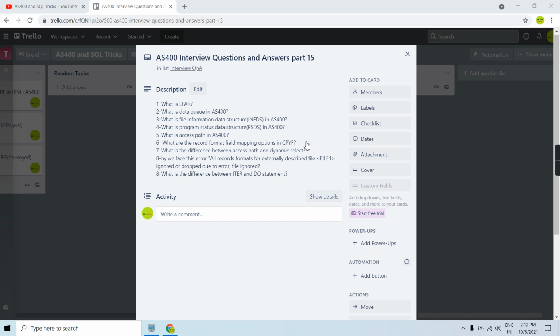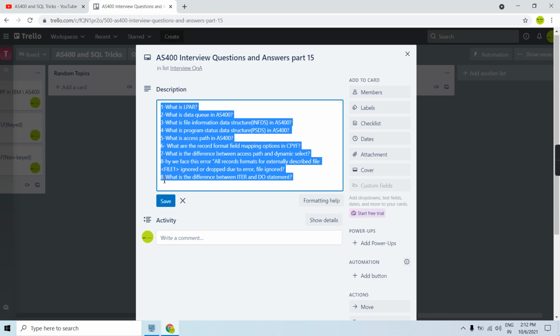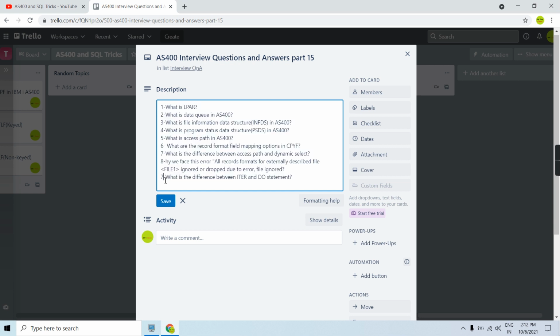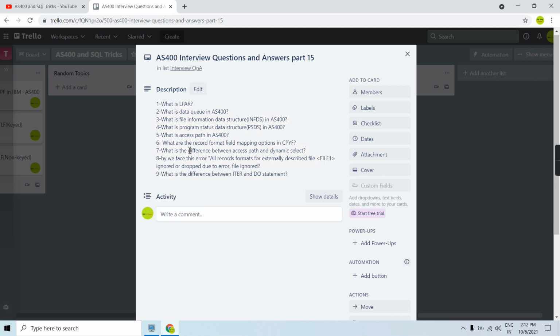So the next question, the ninth question: what is the difference between access path and dynamic select? Dynamic select is something which is dynamically selected from the file.